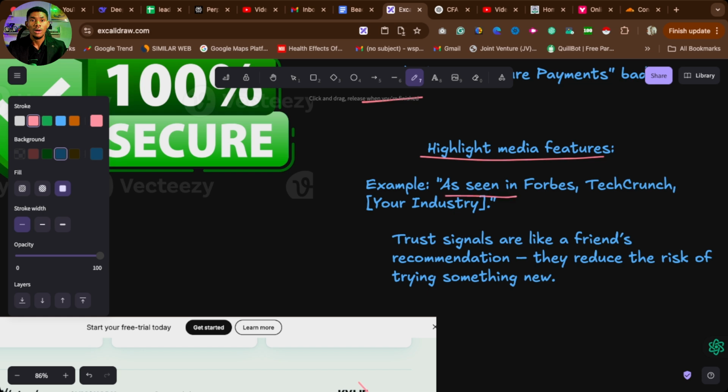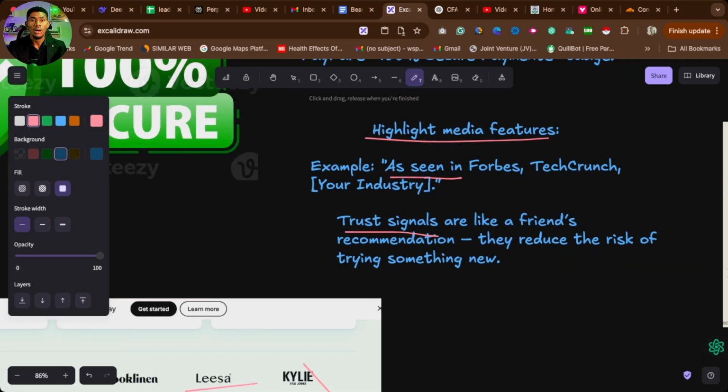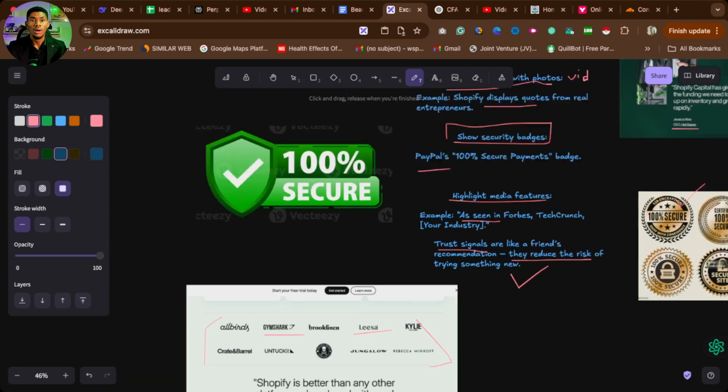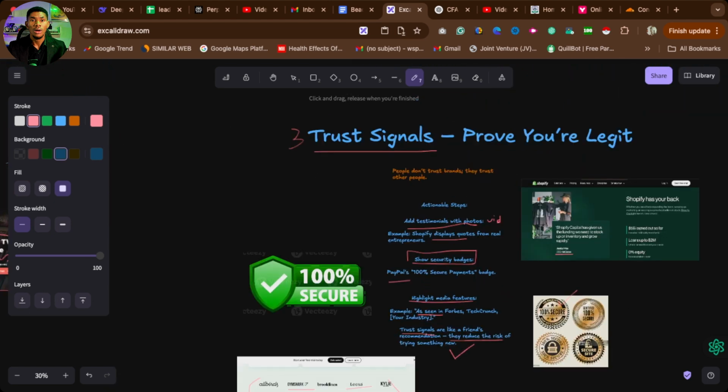What are they saying? They are telling you that bigger players in the industry recognize us and we've been featured by them. So because of that, that sends a trust signal to let people know that I can trust these guys, I can do business with them. And this will literally double your conversion. Because one of the major reasons why people don't buy is because they don't know you. So they feel that they are at risk. But with all the stuff here, you are reducing the risks for them. And because of that, they will now start buying from you. So pay attention to how you use all this stuff on your website.